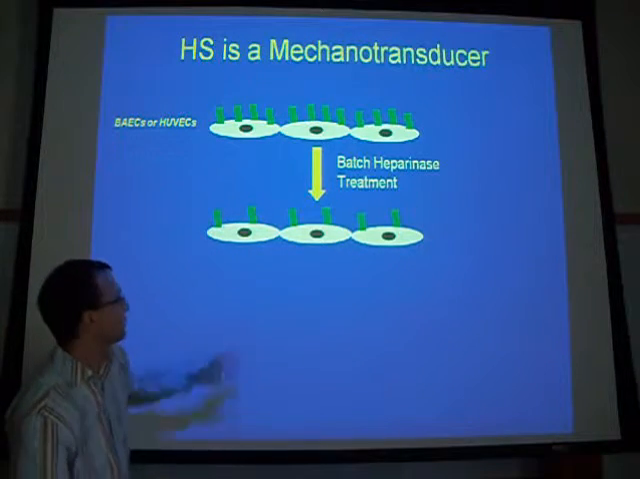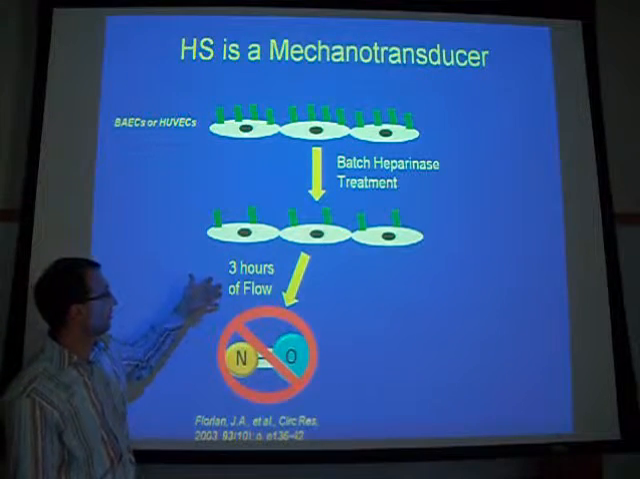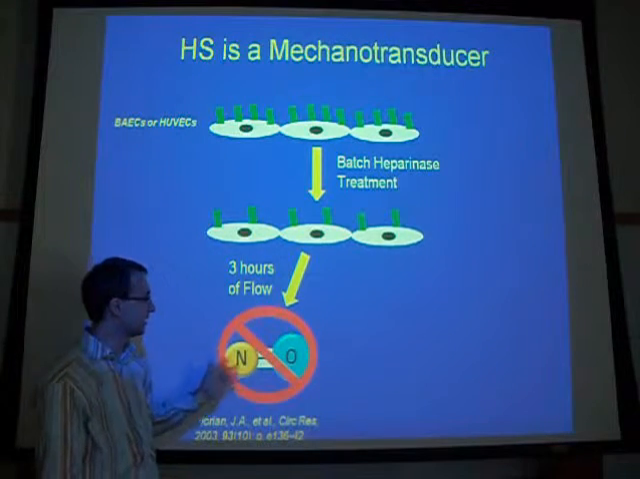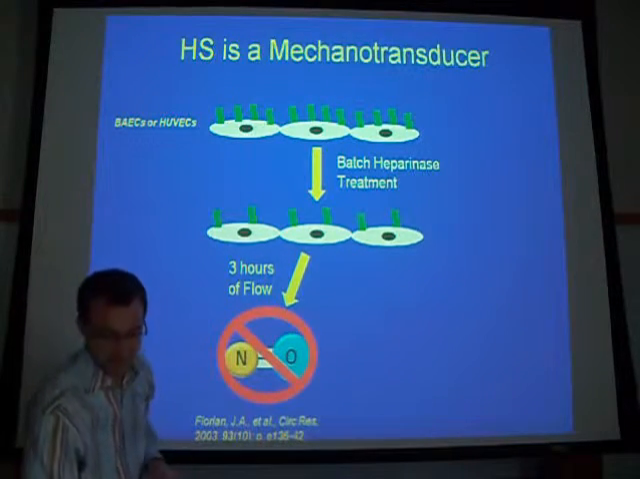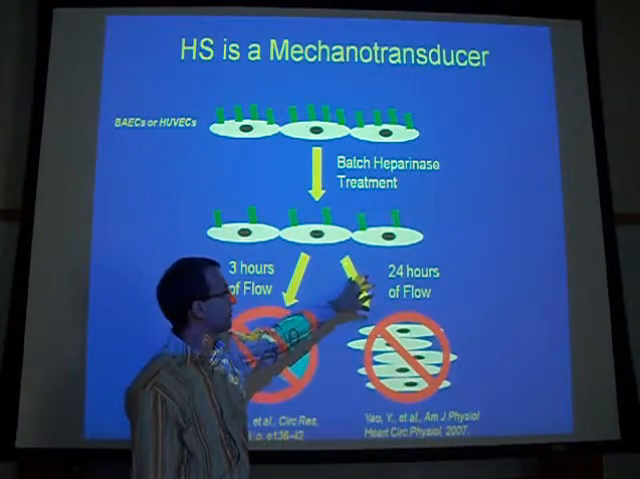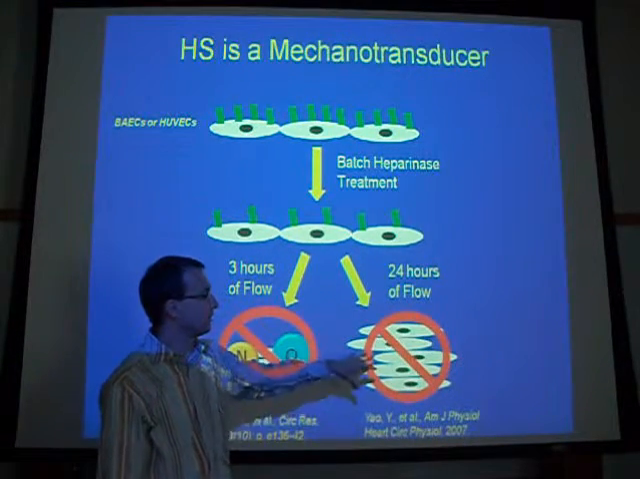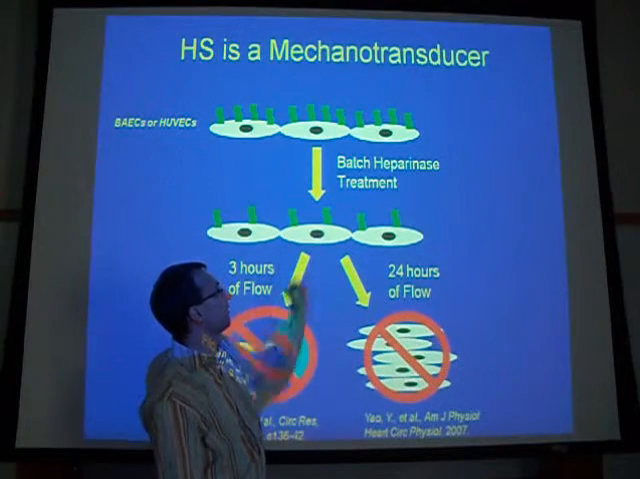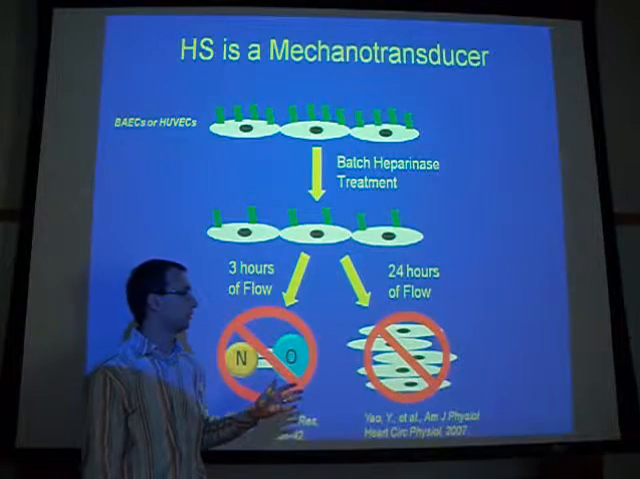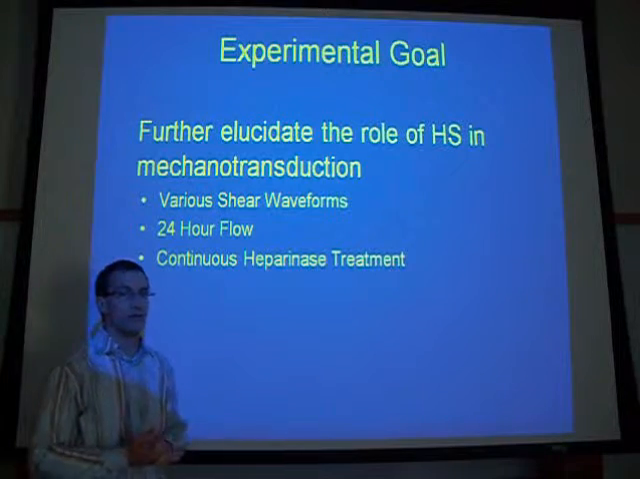After this batch treatment, they then exposed the cells to flow. And what Tarbell's group found is that after 3 hours of flow, this heparinase treatment, or removal of heparan sulfate, totally inhibited the nitric oxide production. Another study by Forbes Dewey's group showed that after 24 hours of flow, the shear-induced cell alignment was totally inhibited just by removing 50% of the heparan sulfate before you even expose the cells to flow. So this really motivated us to look further into what heparan sulfate is doing.